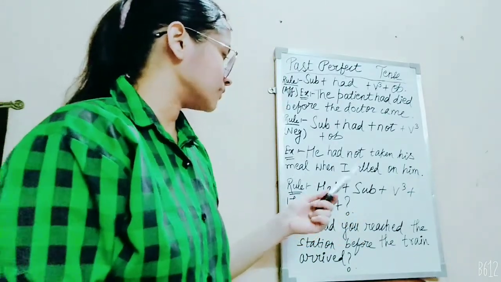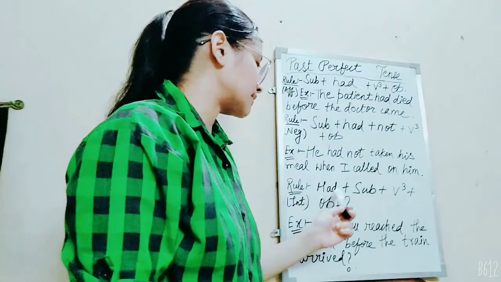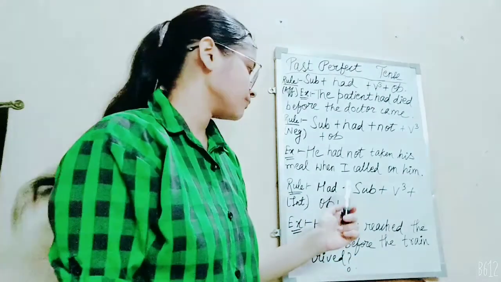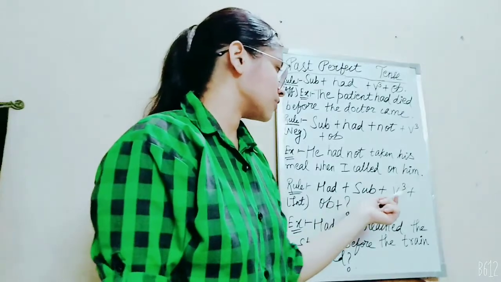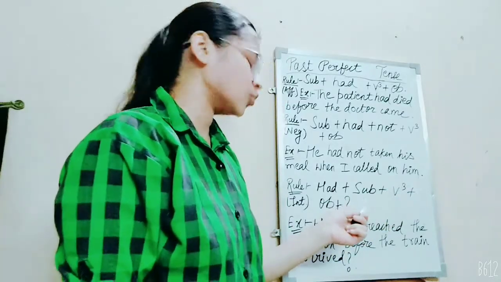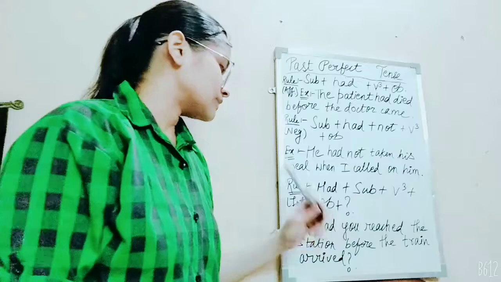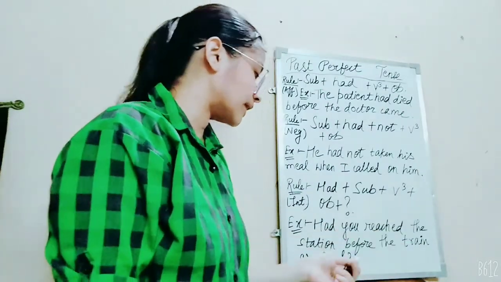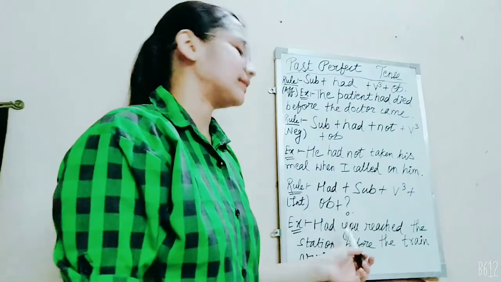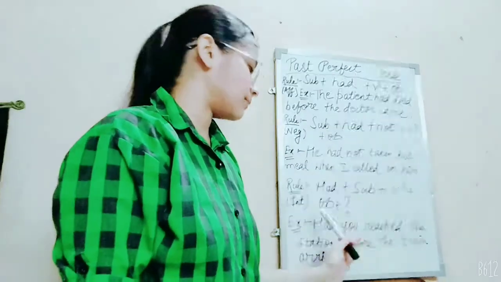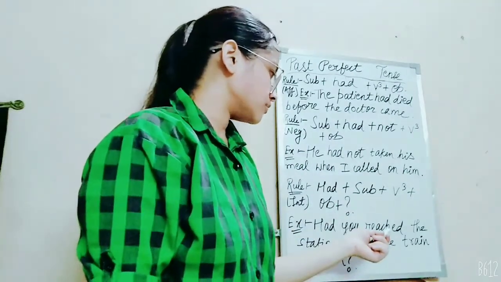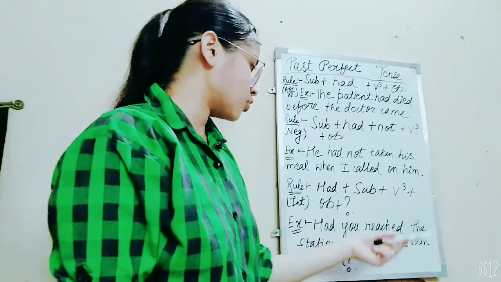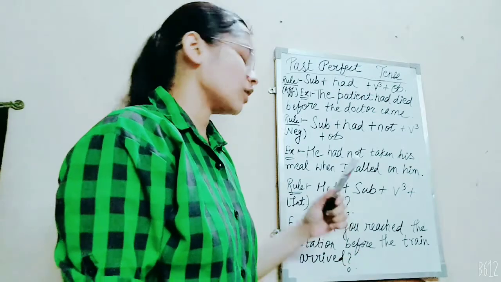Rule for interrogative. Had here will act as both a question word and a helping verb as well. Had plus subject plus verb's third form plus object plus question mark, which is necessary. Example is, had you reached the station before the train arrived? Had acts as question word as well as helping verb. You as subject. Reached verb's third form. The station before the train arrived is object here.